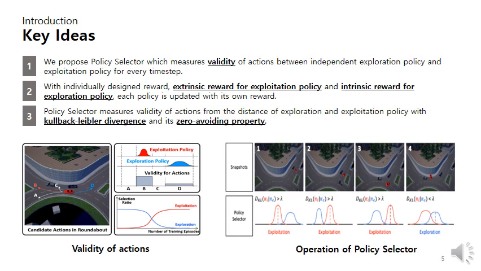Therefore, the policy selector conducts exploitation action. Of course, as the number of training episodes increases, the ratio of exploration action decreases while that of exploitation action increases. Let's move on to the figure on the right, at snapshots 1, 2, and 3. The KL divergence, or validity, is larger than threshold lambda, so exploitation action is selected. However, at snapshot 4, validity indicates lower than lambda, so exploration action is conducted from the policy selector.